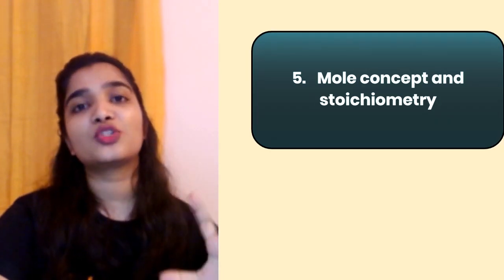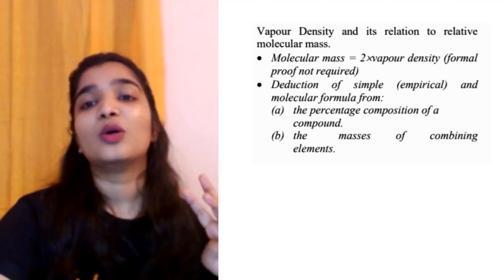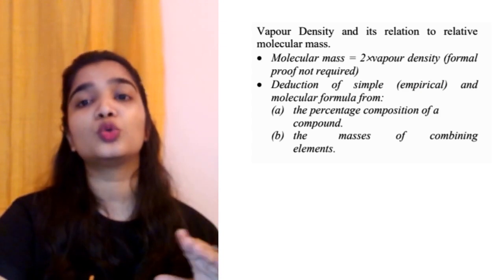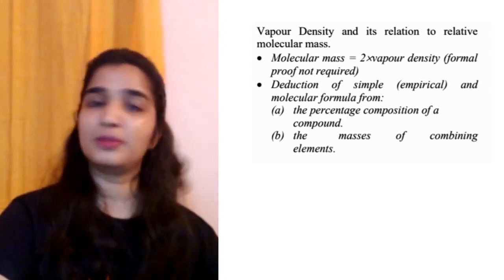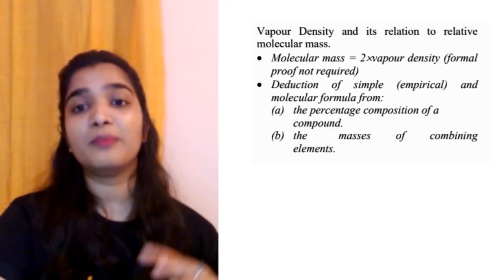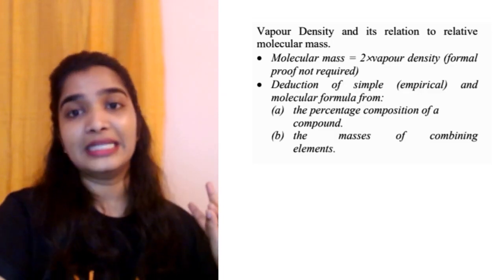Mole concept and stoichiometry. Let's see what has been changed. Vapor density and its relation to relative molecular mass. Molecular mass is equal to 2 into vapor density. Formal proof is not required. Deduction of simple and molecular formula from the percentage composition of compound, the masses of combining elements.